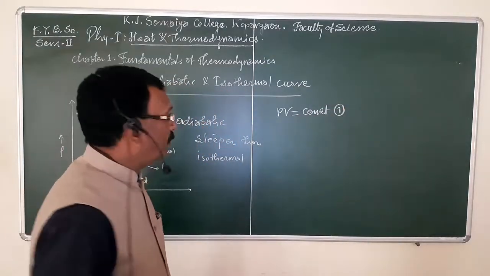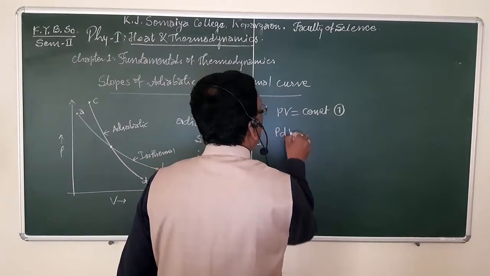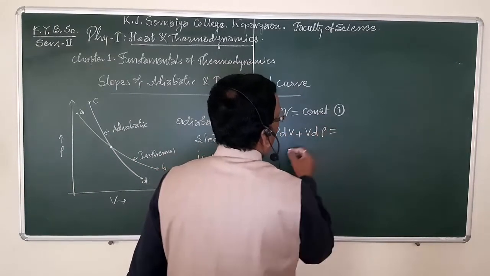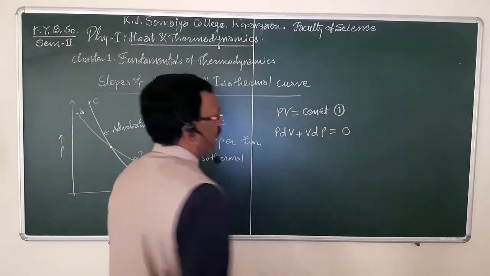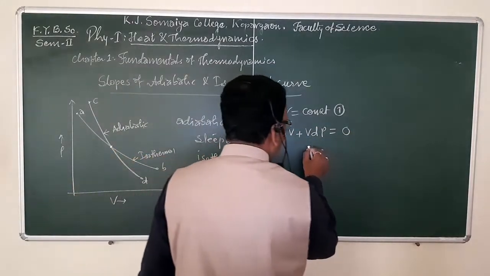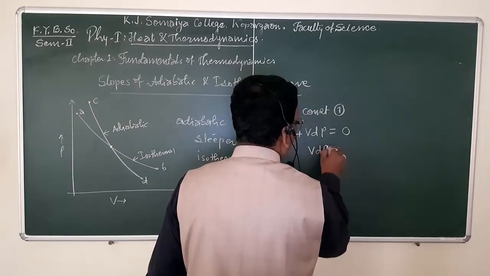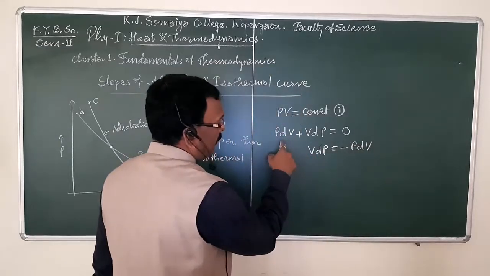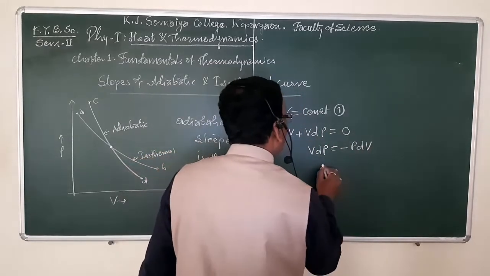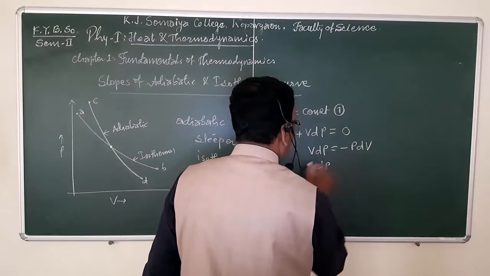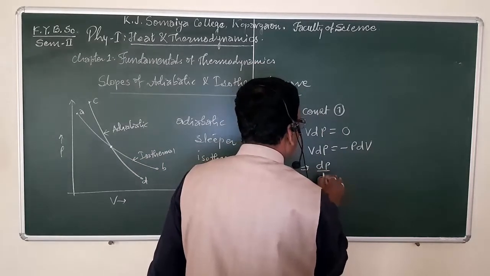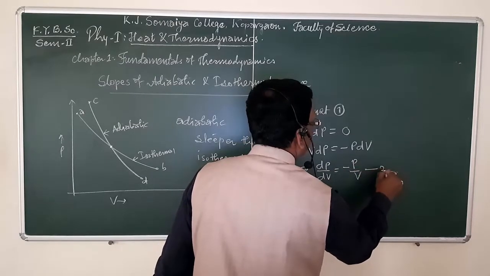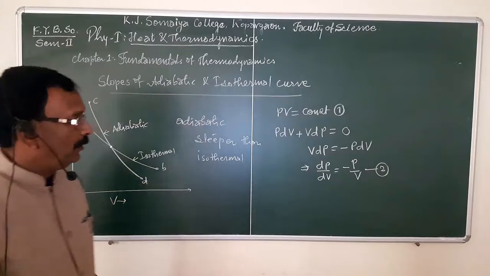Now differentiate this equation 1, we have PdV plus VdP, and the differentiation of a constant is 0. From this relation we can write VdP is equal to minus PdV. Taking this term to this side, dP by dV is equal to minus P upon V. Suppose this is equation 2.